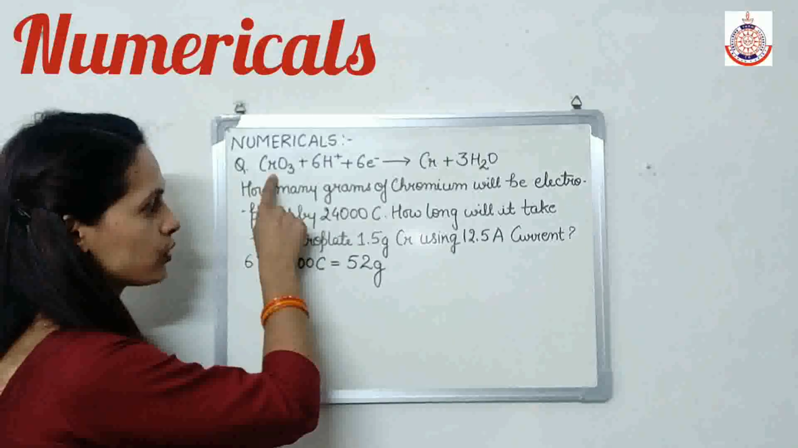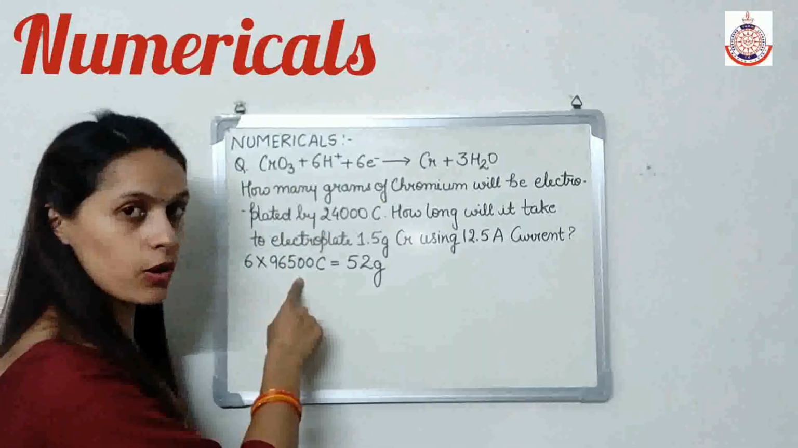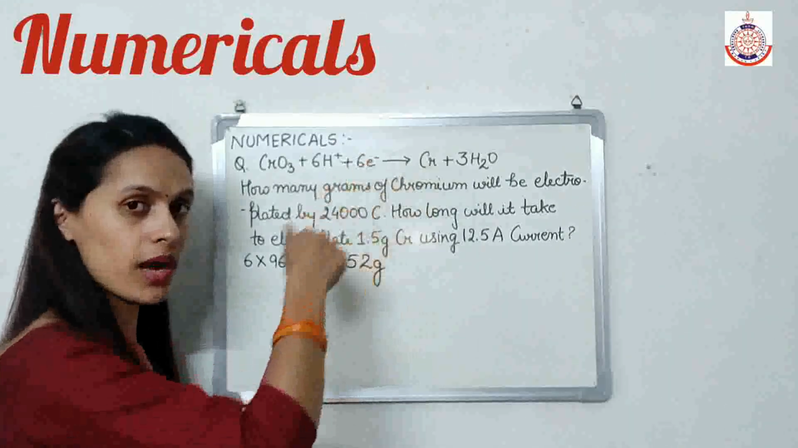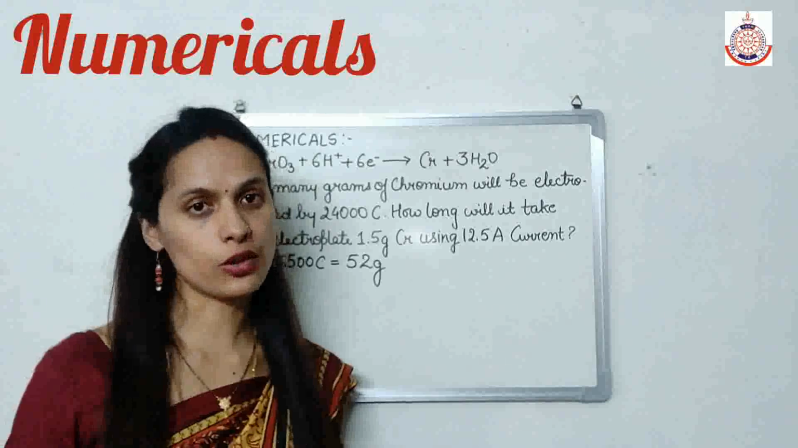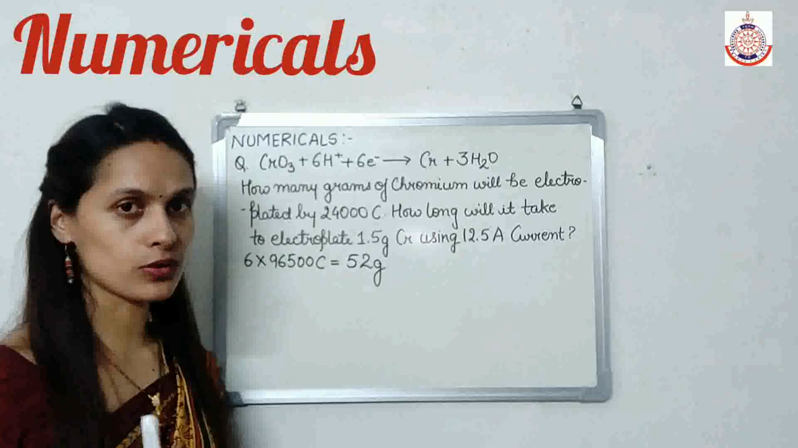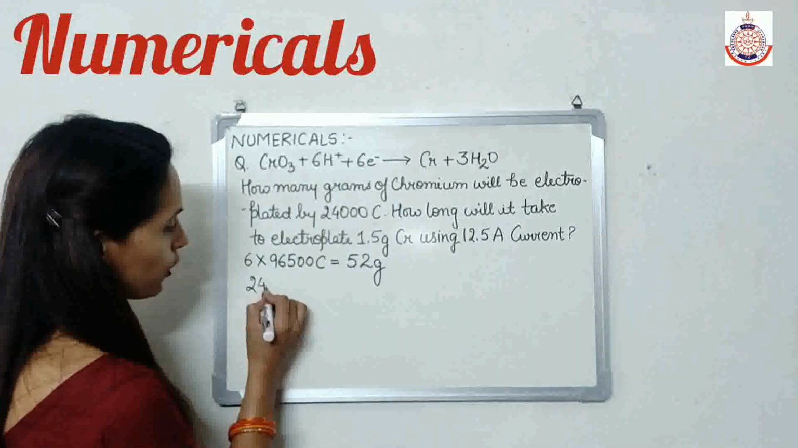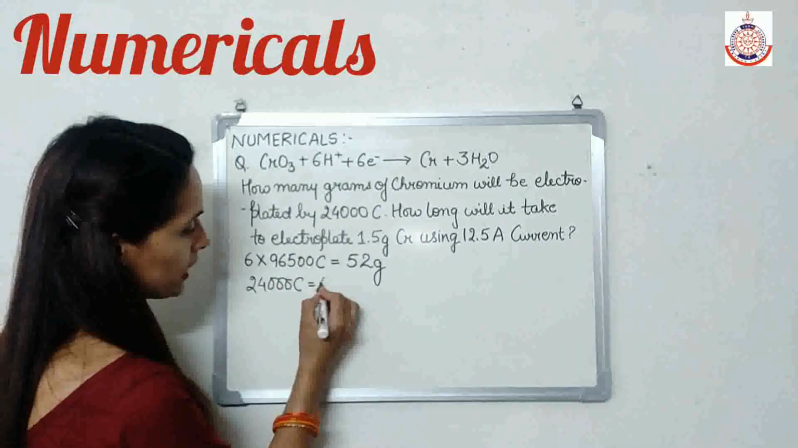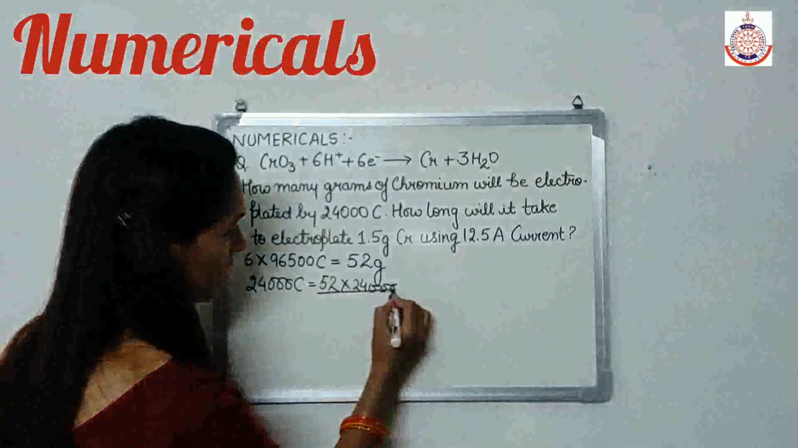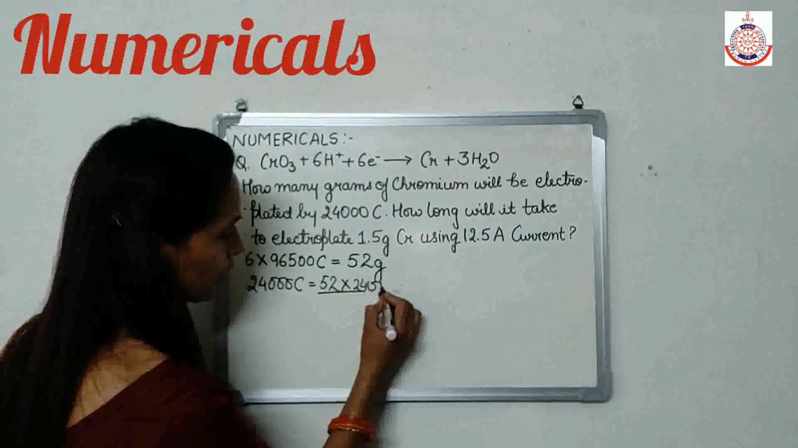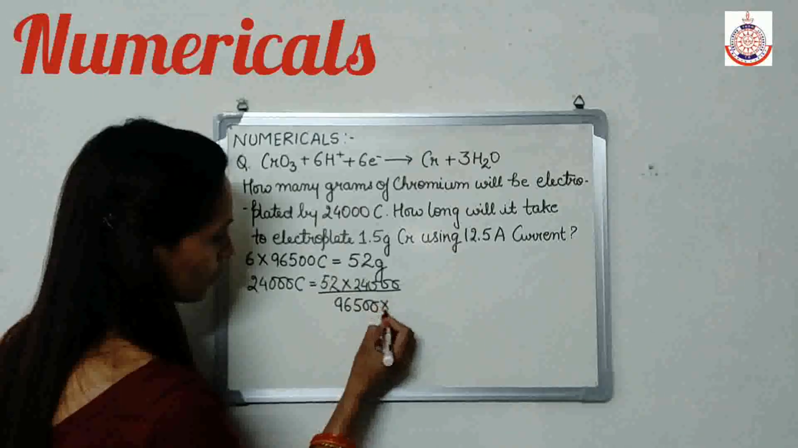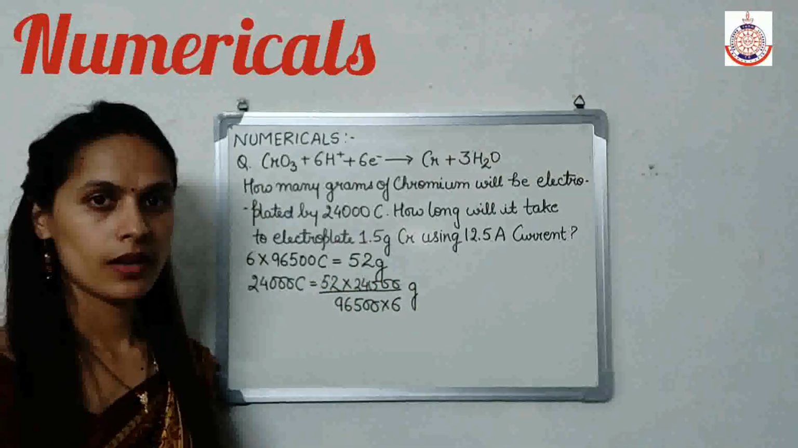1 mole of CrO3, when it receives this much amount of charge, will give 1 mole of chromium, and the mass of 1 mole of chromium is equal to its atomic mass, that is 52 gram. But we have 24,000 coulomb. So 24,000 coulomb will give 52 into 24,000 divided by 96500 into 6 gram. Clear?